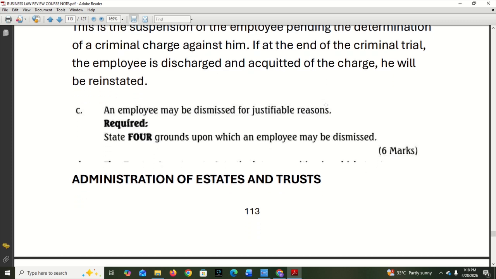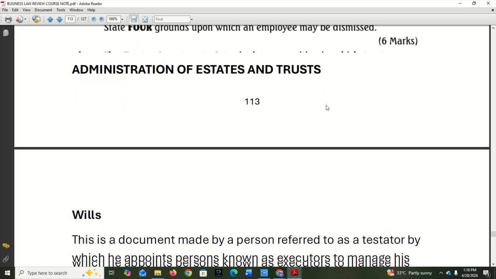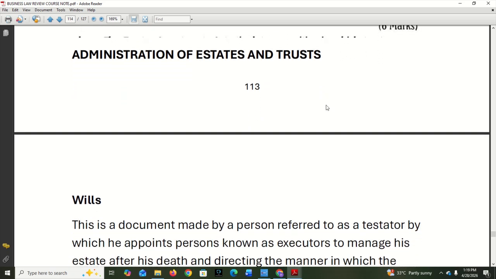Now, in this same review, let's look at administration of estate and trust, and I think we just look at one more and then we finish up our review kit. Okay, so administration of estate and trust. Let's start from will. What is a will? Did you write your will and all those things?